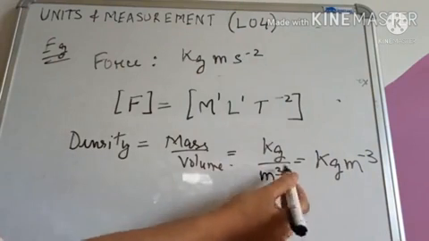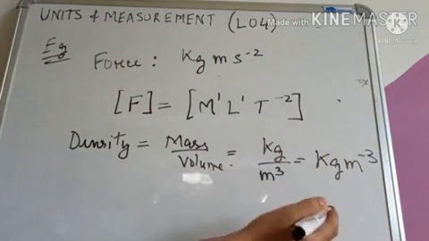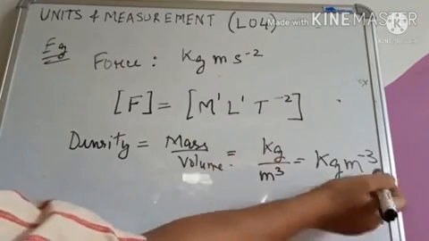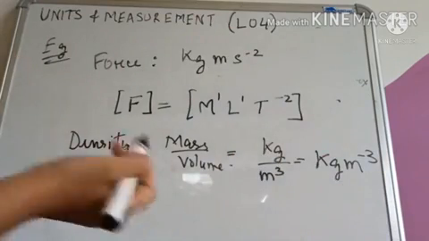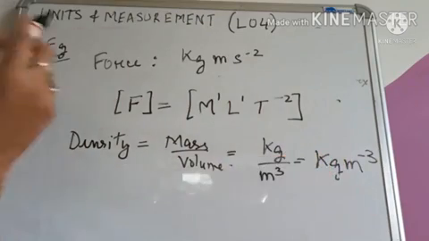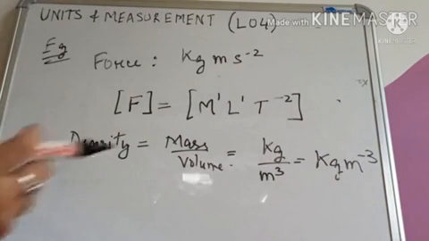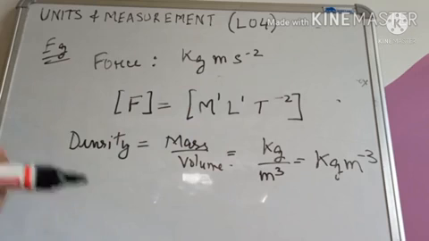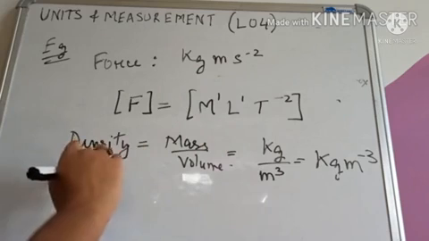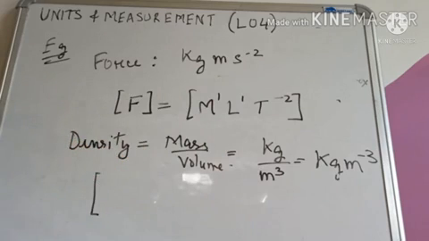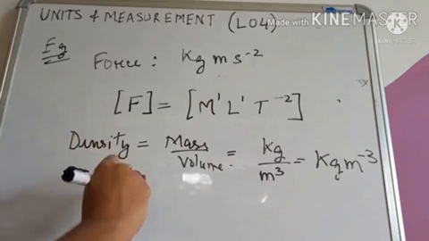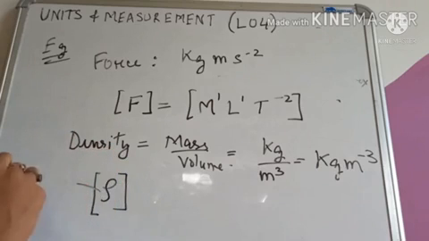If we raise this m to the power 3 to the numerator, then this will become kg per meter cube. Here it was plus 3. If we take it to the top side, then this will become minus 3. Okay. From this we can write the dimension of density. So if we write the dimensional formula for density, then on the left hand side we will have to write rho. Rho, this letter is known as rho. Okay. And this is the density.